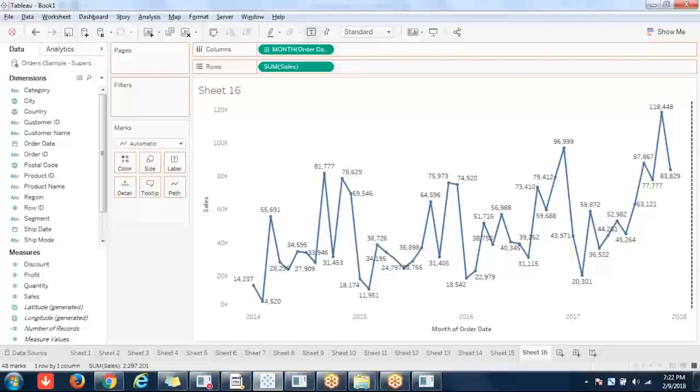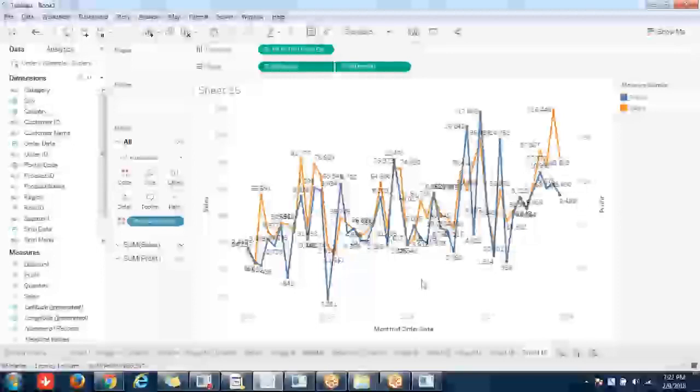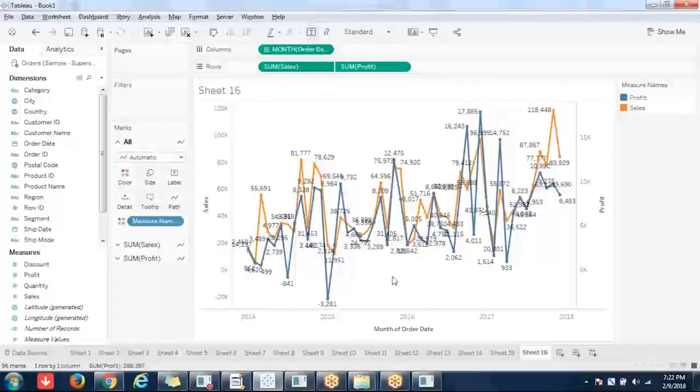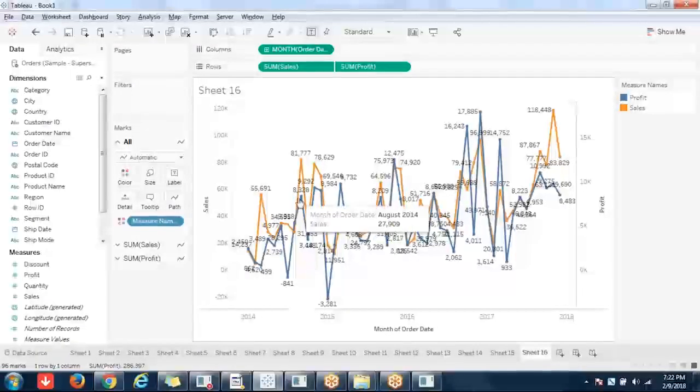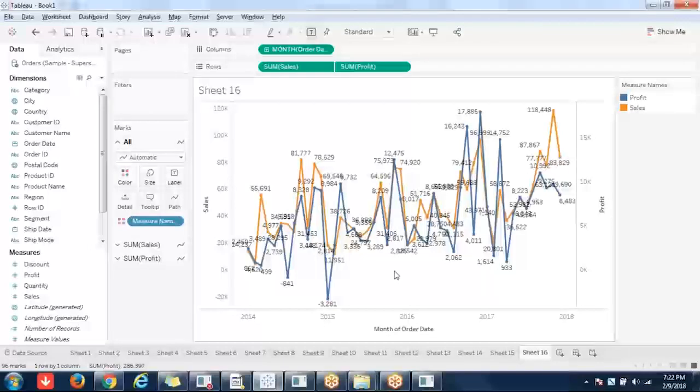So now, what about my profit? What is happening with my profit? Directly you can drag and drop and understand the data. Of course, later on I'll tell you all those details, how to do that. But right now you can see the profit by seeing the color. You can say that the profit line is directly proportional to the sales line. They're going hand in hand.